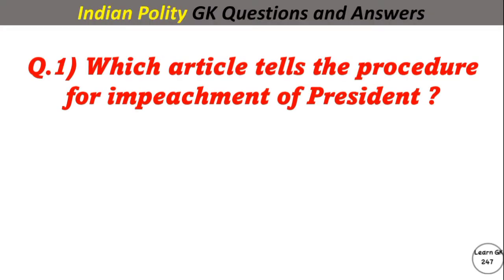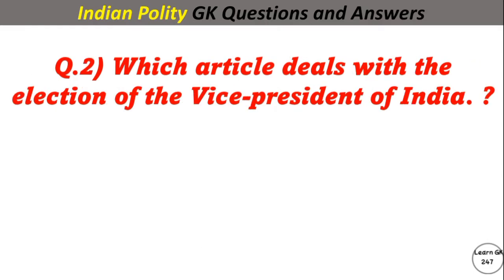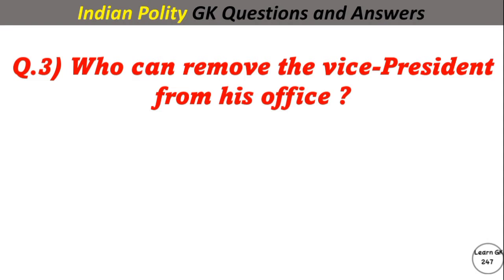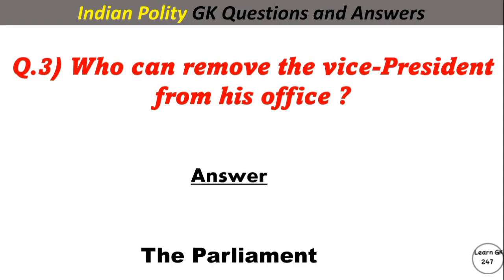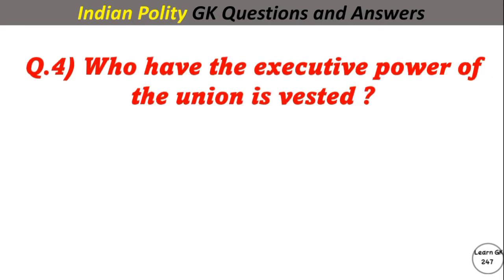Question 1. Which article tells the procedure for impeachment of president? Answer. Article 61. Which article deals with the election of the Vice President of India? Answer. Article 66. Who can remove the Vice President from his office? Answer. The Parliament. In whom is the executive power of the Union vested?